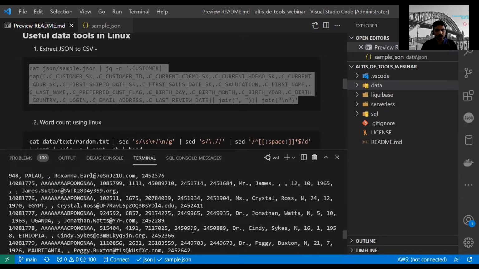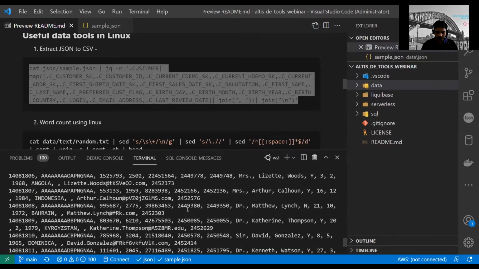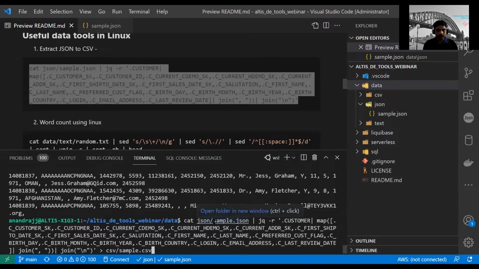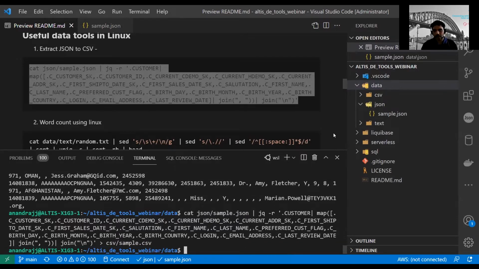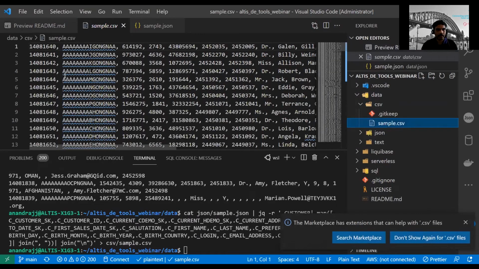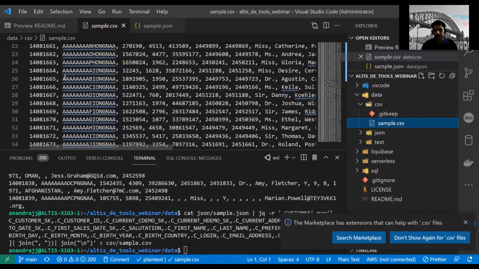Okay, so if you want to actually write this into another file, just redirect. So let's write this into CSV, sample.csv. So it has written. You can see that under CSV, you will see a new file here, sample.csv. We can open this, and yeah, there is a CSV file.